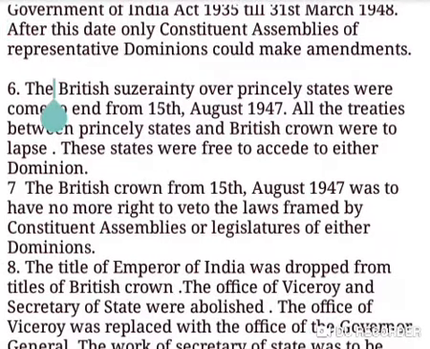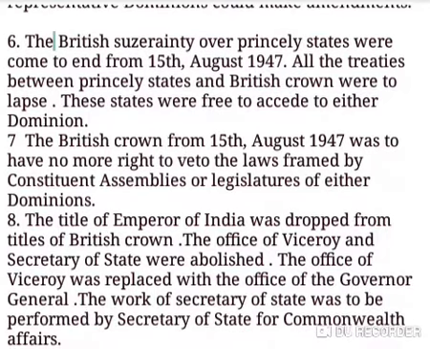Next, British sovereignty over the princely states came to an end from 15th August 1947 and all the treaties between the princely states and the British Crown were to lapse. After that day, these states were free to accede to either dominion.